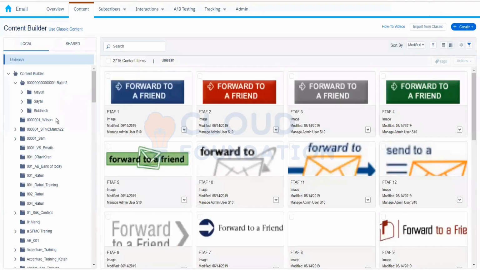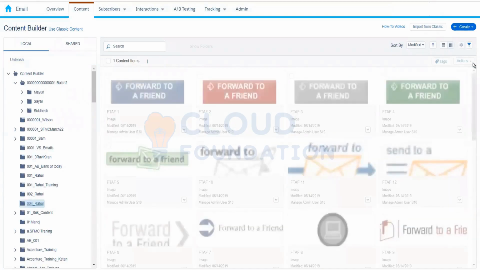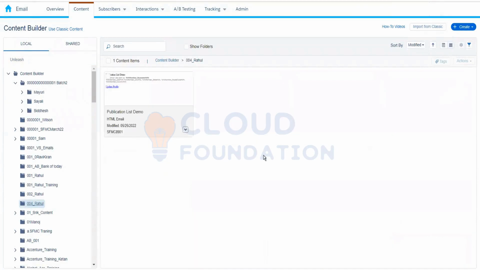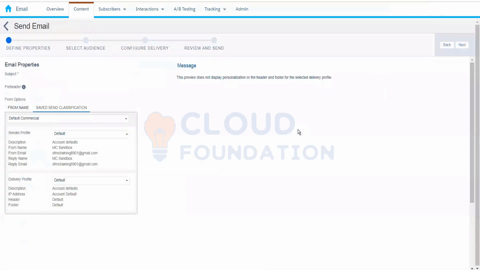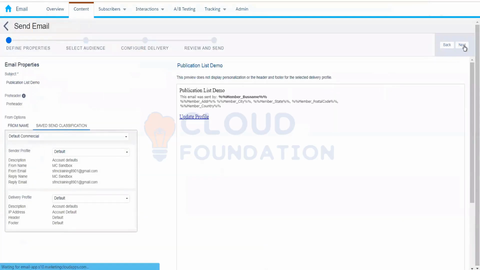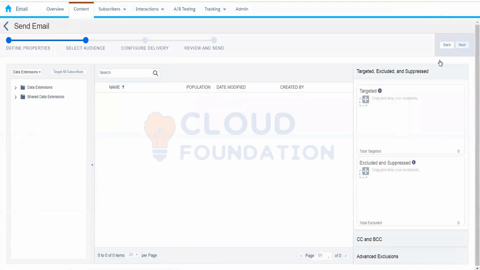Let's say, I think earlier we saw the guided send, right.